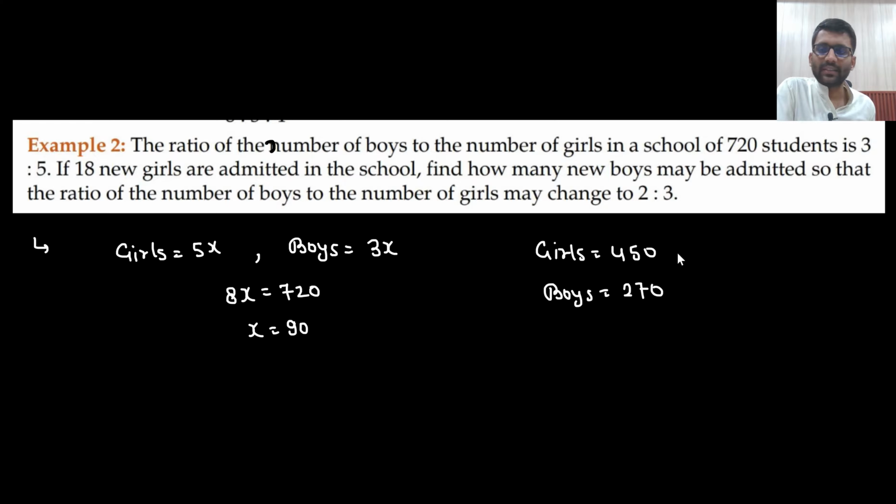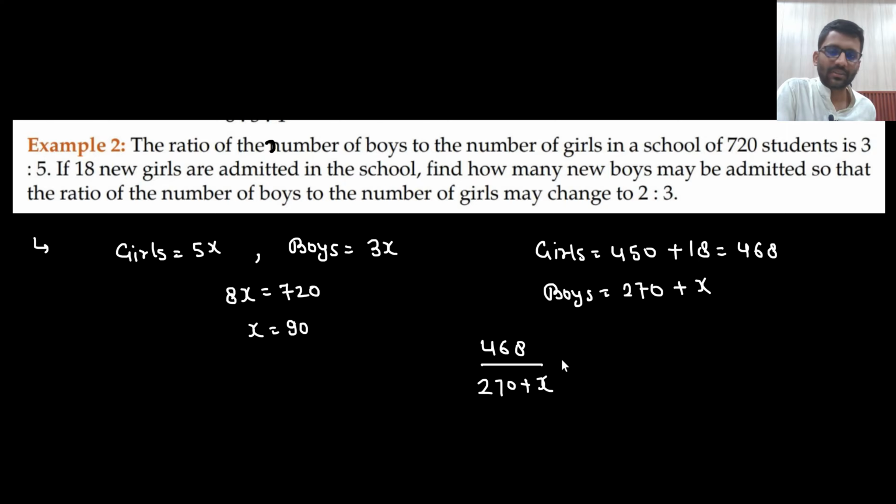So this was the girls. Now 18 new girls are added, so total girls are 468. Now how many boys should be added such that this ratio 468 divided by 270 plus x becomes 3:2, because number of girls to the number of boys is 3/2. Are you getting this point?